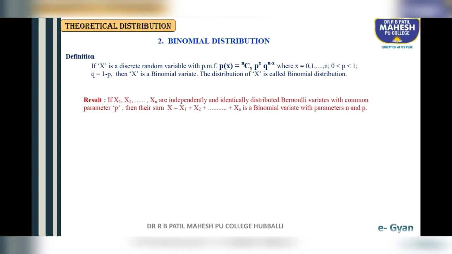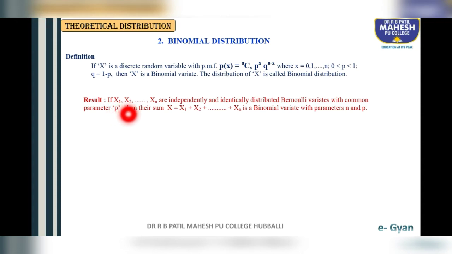One of the important results: if X1, X2, and so on up to Xn are independently and identically distributed Bernoulli variates with common parameter p, then their sum X = X1 + X2 + ... + Xn is a binomial variate with parameters n and p. For example, when tossing a coin the first time, it may be head, meaning success, and the probability of success is 0.5.